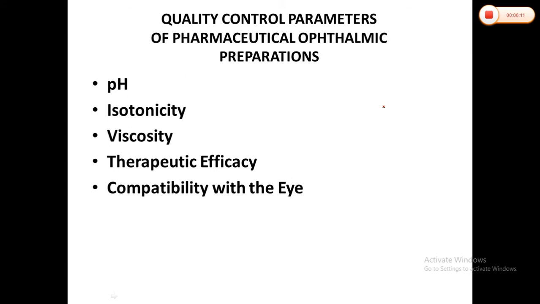But before moving to those tests, I just want to talk about some parameters that have to be considered, because in the introductory part also we have discussed how these particular parameters will affect our formulations, and how these parameters are very important from the point of view of a proper quality final product. So we have discussed the pH. The pH of the ophthalmic pharmaceutical is very important.